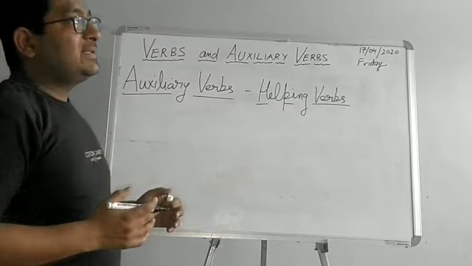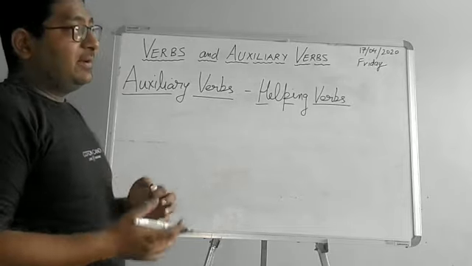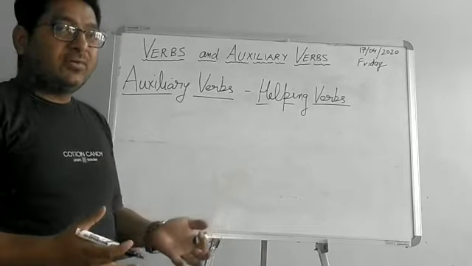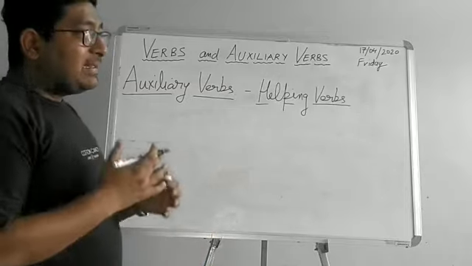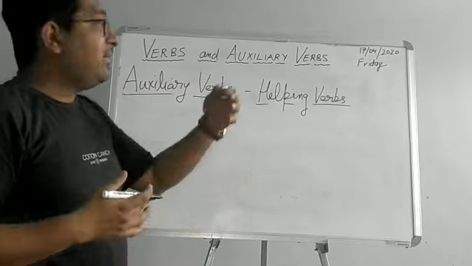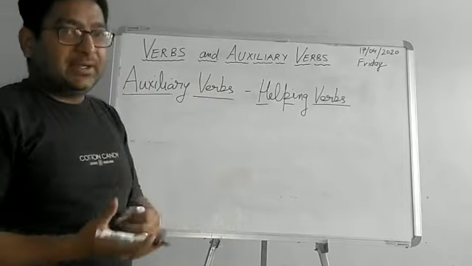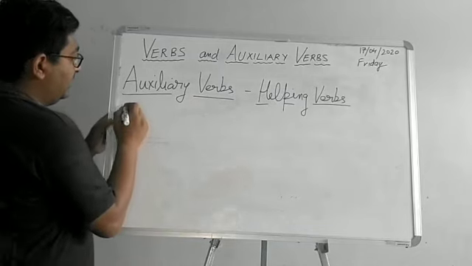Now, an auxiliary verb is a verb which does not do any action of its own. But then it helps the main verb to do an action. Okay, I'll just write the definition.